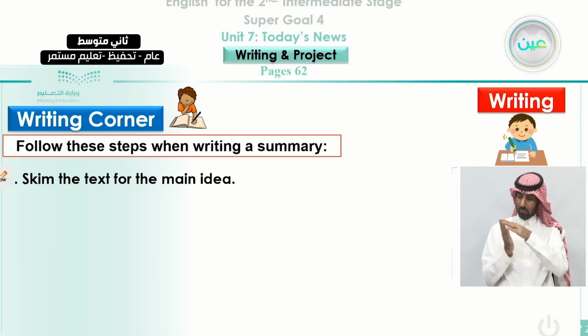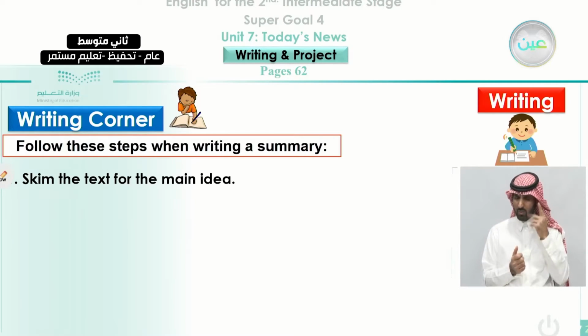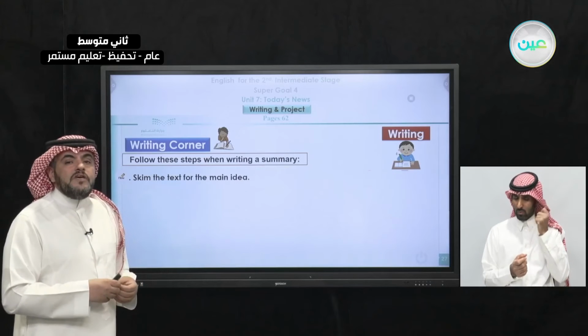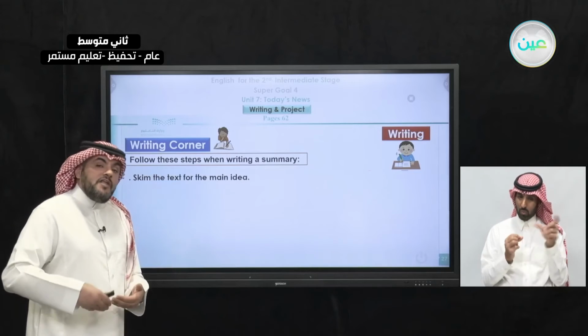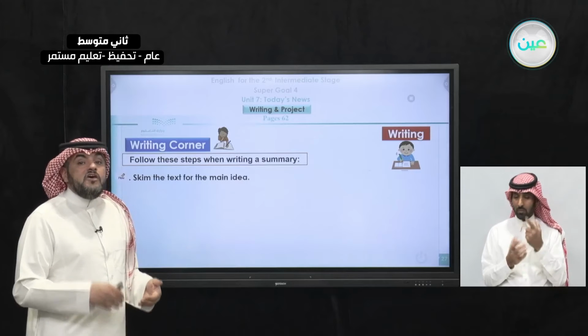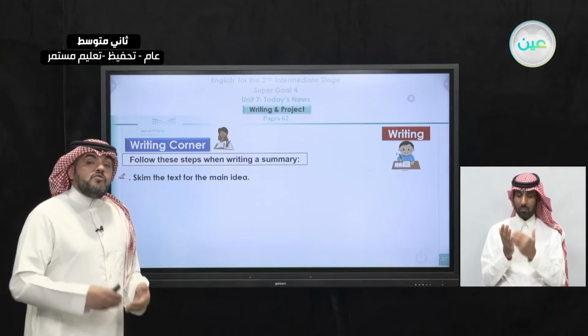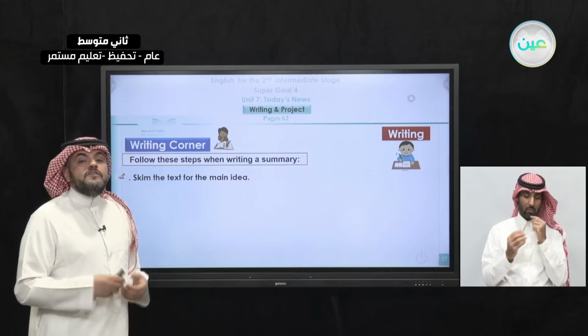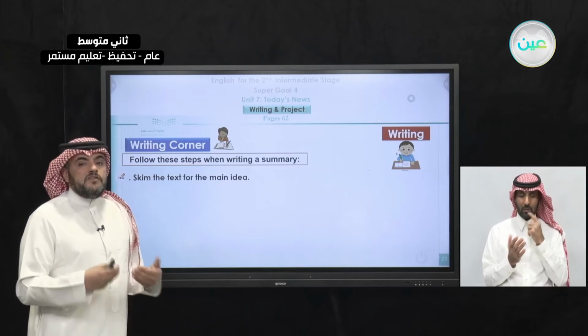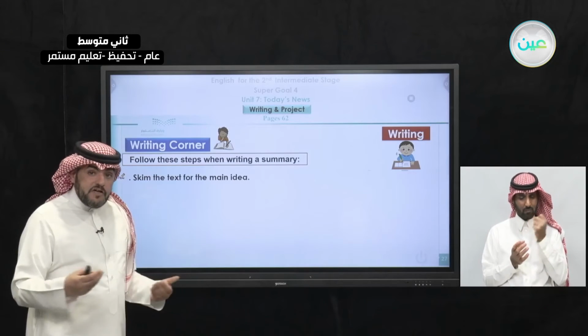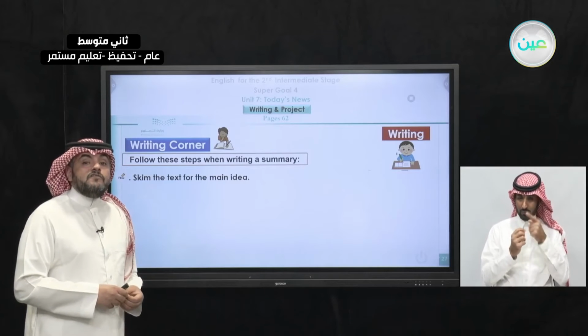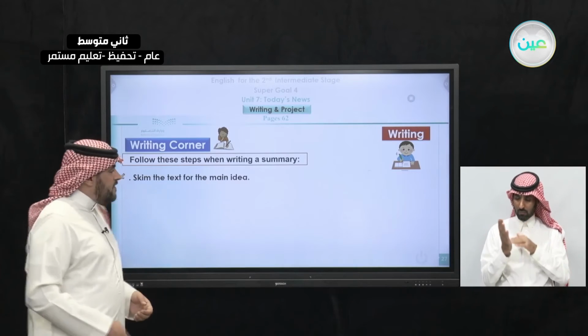When you skim the text, you can tell what this paragraph or this article is about. It is very important also to mention here that you don't need to understand the meaning of all the words. You can predict the meaning, you can guess the meaning, and sometimes the writer provides the meaning for some difficult words. So don't worry about the difficult words. You can understand the general meaning by reading for the gist or by skimming the article.